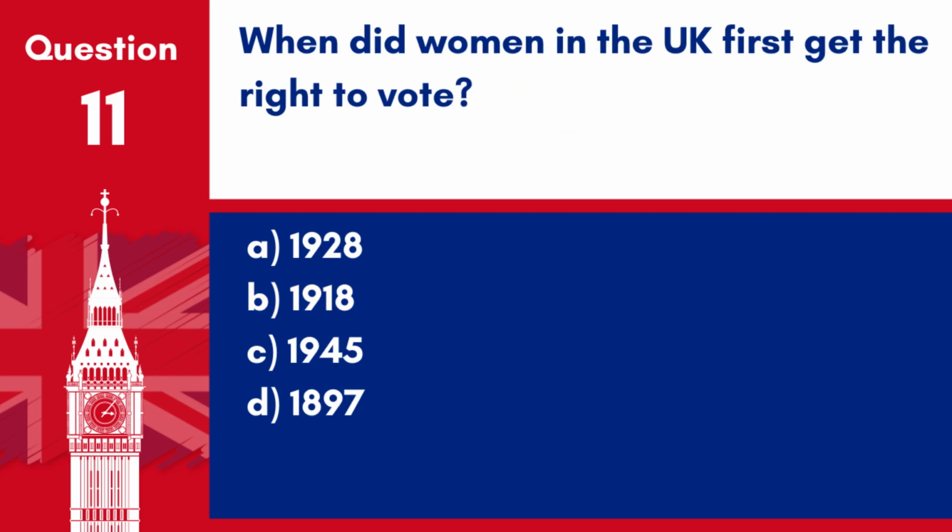Question 11. When did women in the UK first get the right to vote? A. 1928. B. 1918. C. 1945. D. 1897. Answer. B. 1918. Women over the age of 30 were granted the right to vote in 1918, and this was extended to all women over the age of 21 in 1928.